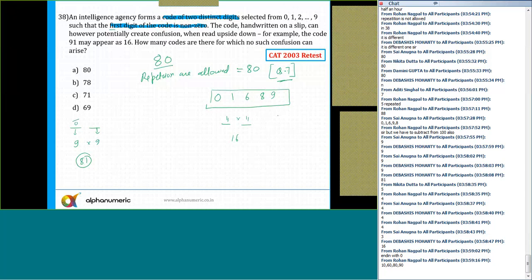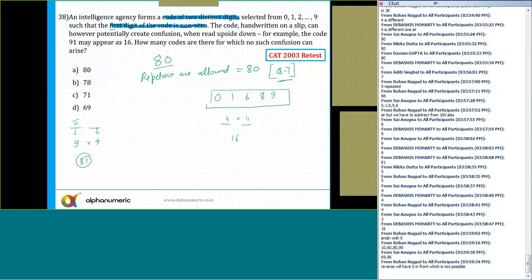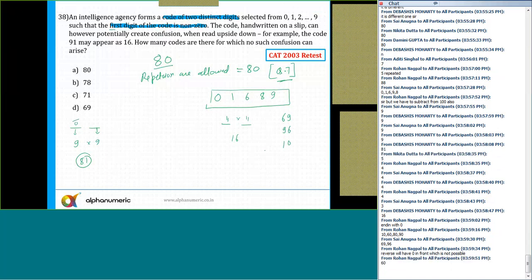That is ending with the 0. So just a minute. We have written in the previous question now. 69, yes. And 96, yes. So reverse will have 0 in front, which is not possible. Yes, reverse will have 0 in the front. So I can say 10. For example, the code 91 may appear as 6. So how many codes are there in which no such confusion? So that is equal to 10. Or I can say that is 20. Just write down all the numbers.